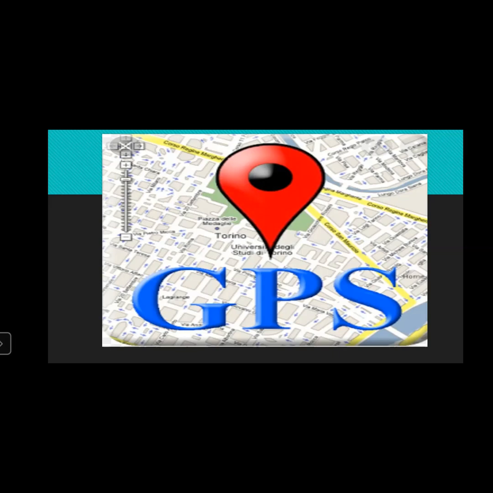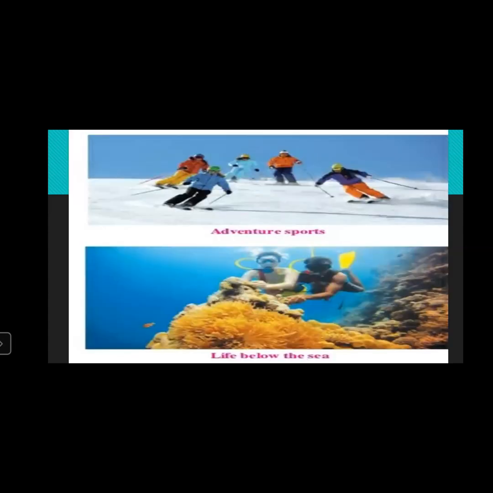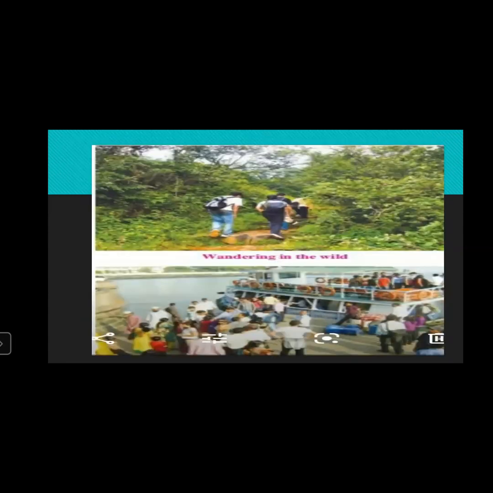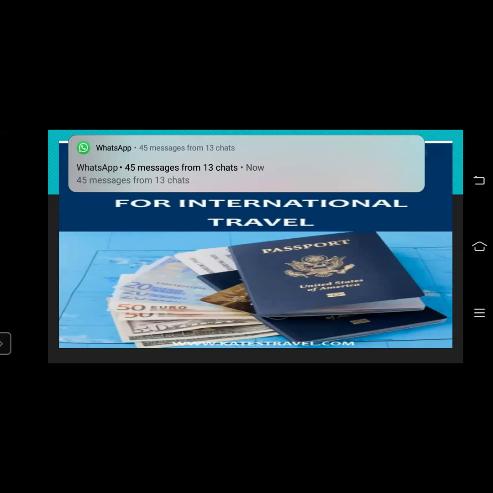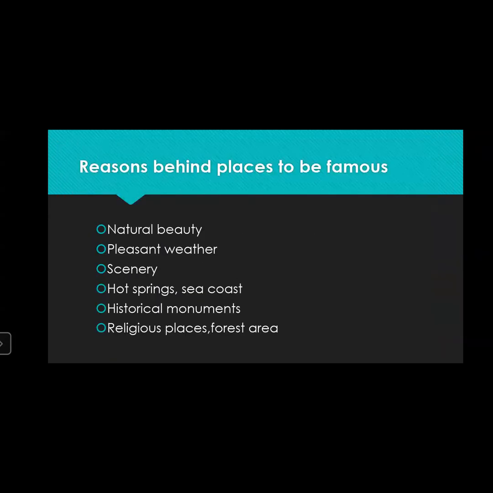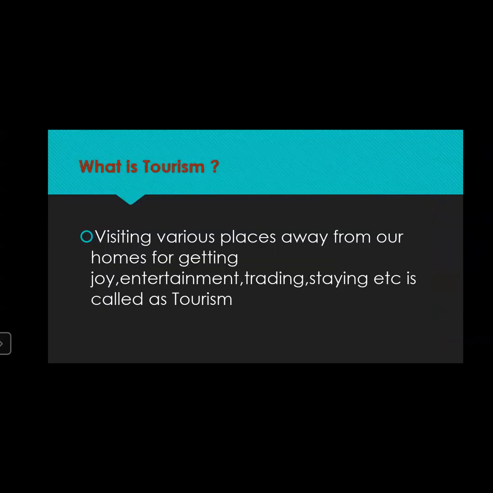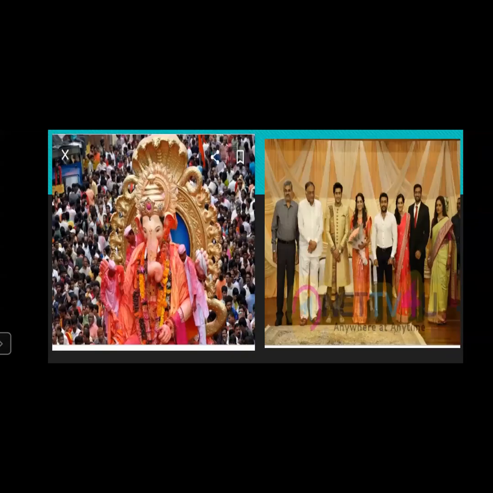Now I want to show you one video of all the tourist places. We'll take a look at it. But before that, we'll just revise what we have done, and then I'll share the video. Okay. Now, today what things have we learned? We have seen that people travel from one place to another for different purposes.